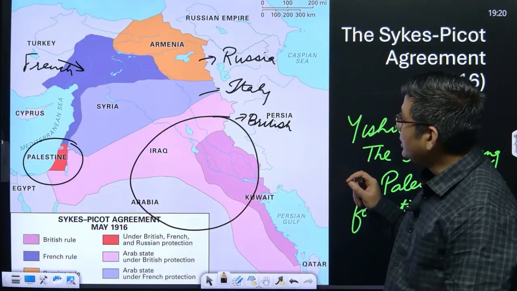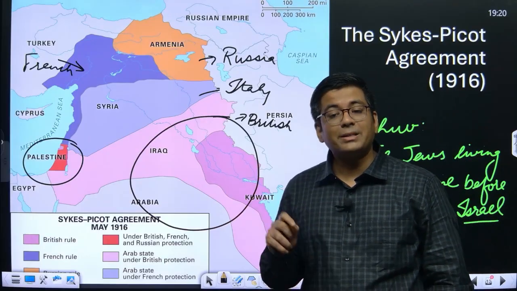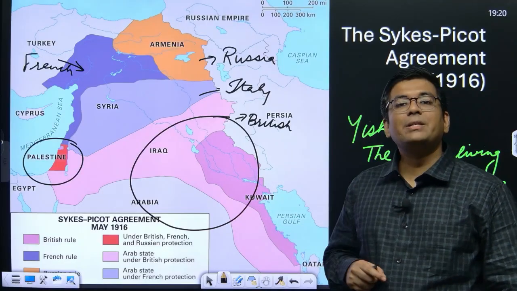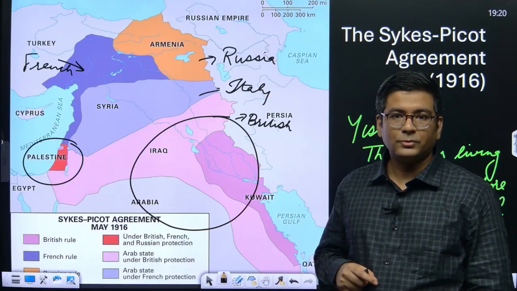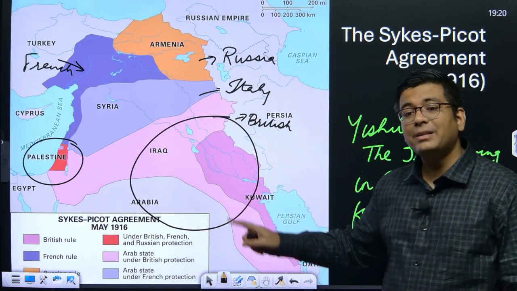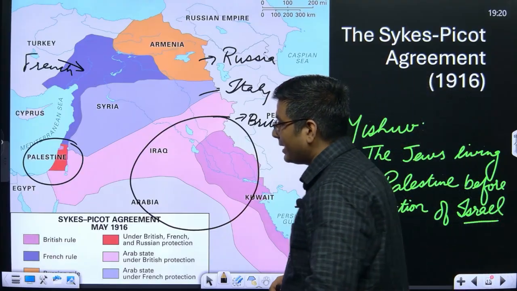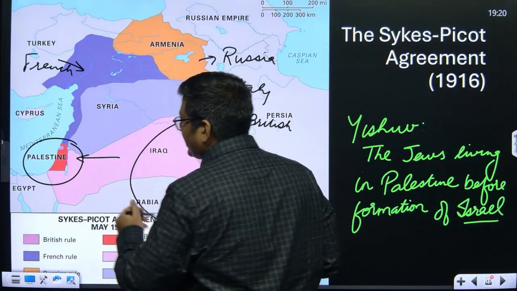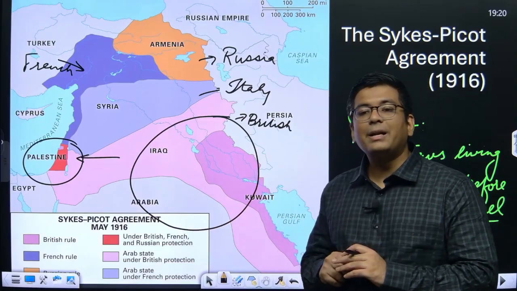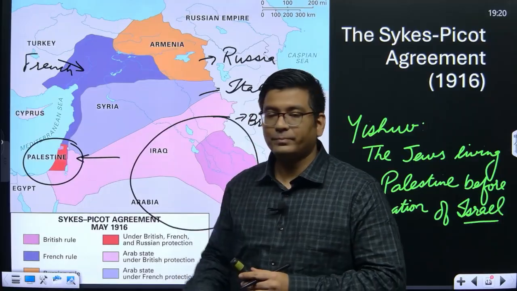But the issue was that in 1917, Russia became weak because the Russian Revolution came, and subsequently Russia came out of this entire war. But what exactly is going to happen to the territory? The territories are still very, very interesting for everyone. So ultimately Palestine becomes one of the regions where not only do these countries want to have their influence, but it also has the coast of the Mediterranean Sea.